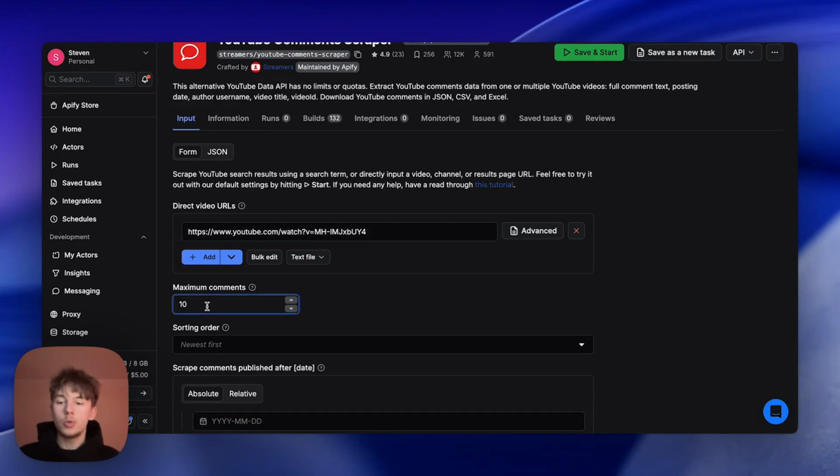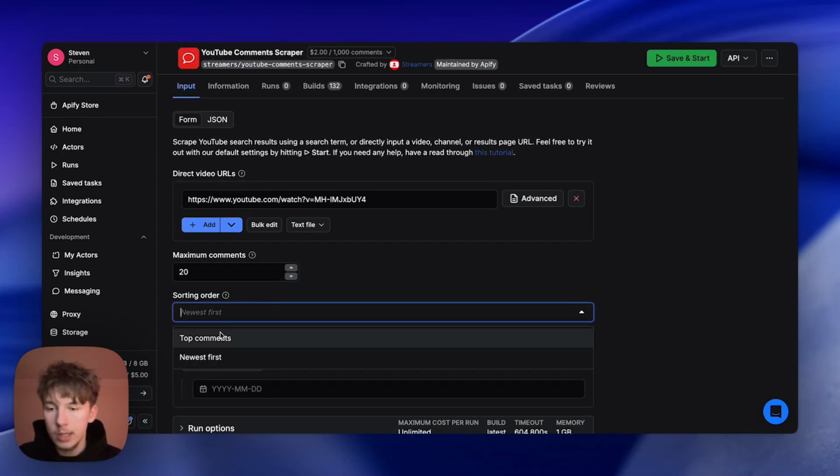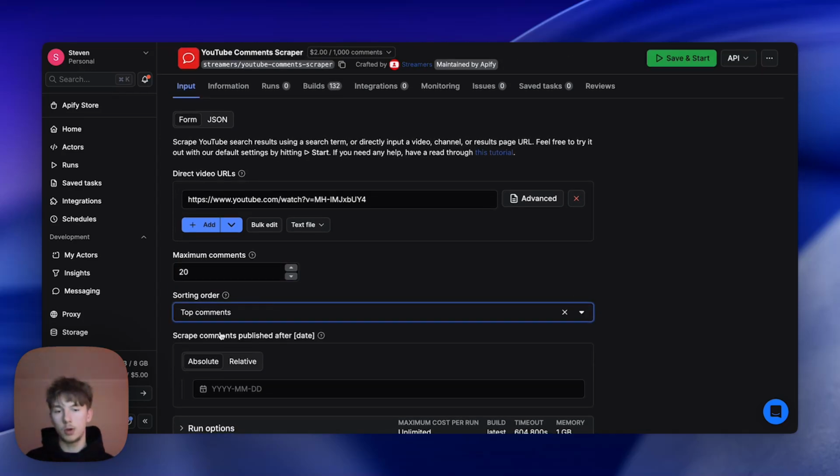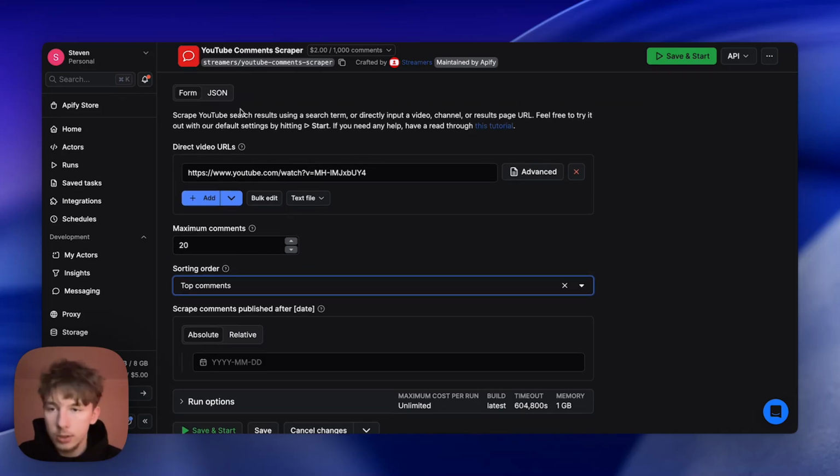Maximum comments, we're going to do 20, why not? And sorting order, we are going to do by top comments. We want to know what the most popular comments are. Obviously you can do by newest if you want to, but I think top comments makes more sense. Other than that, I'm not going to change anything else. I think that's good to go. Obviously, you can mess around with the other settings about publish date, but it's really up to you, right?